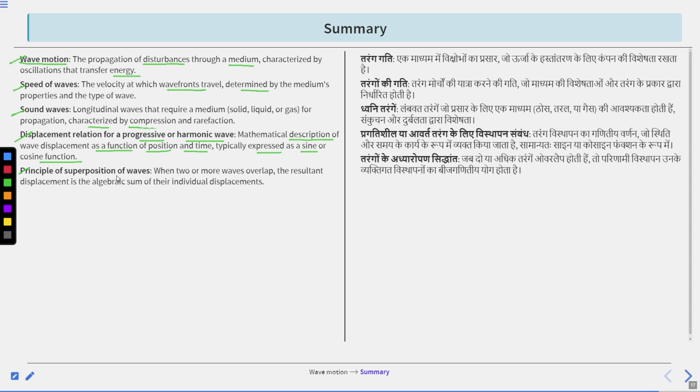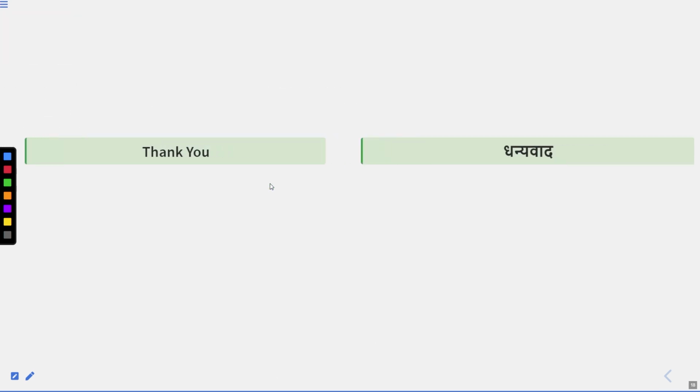Last, principle of superposition of waves. When two or more waves overlap, the resultant displacement is the algebraic sum of their individual displacements. Clear? This is the principle of superposition of waves. It means when two or more waves overlap, the resultant displacement is the algebraic sum of their individual displacements. Clear? Thank you.